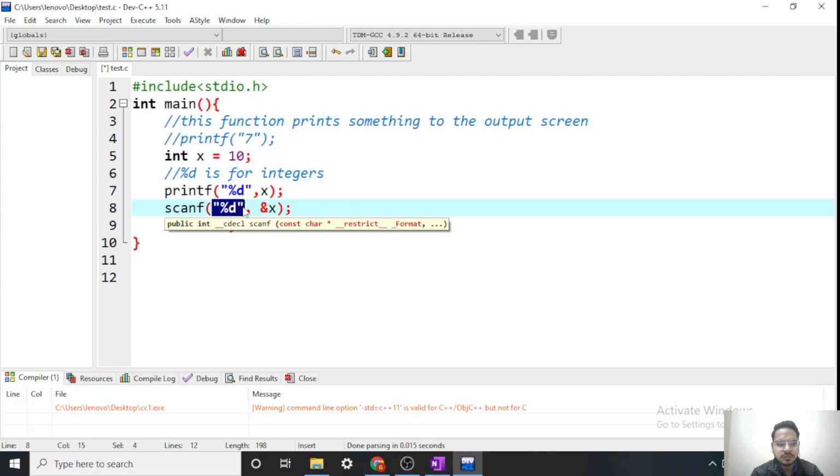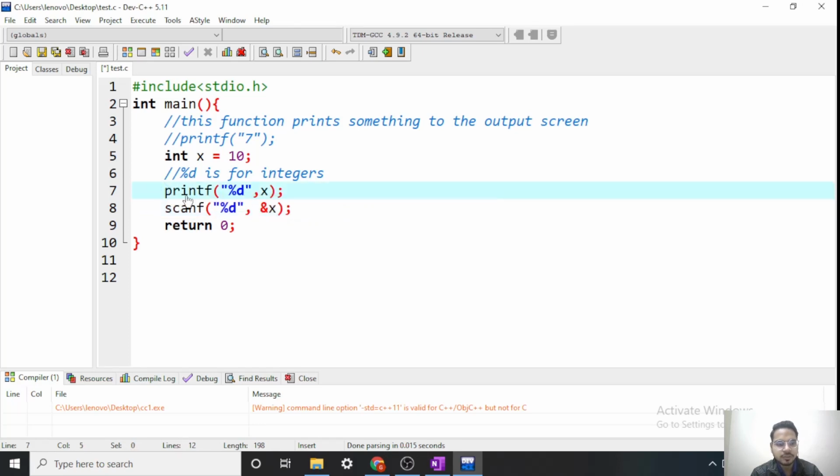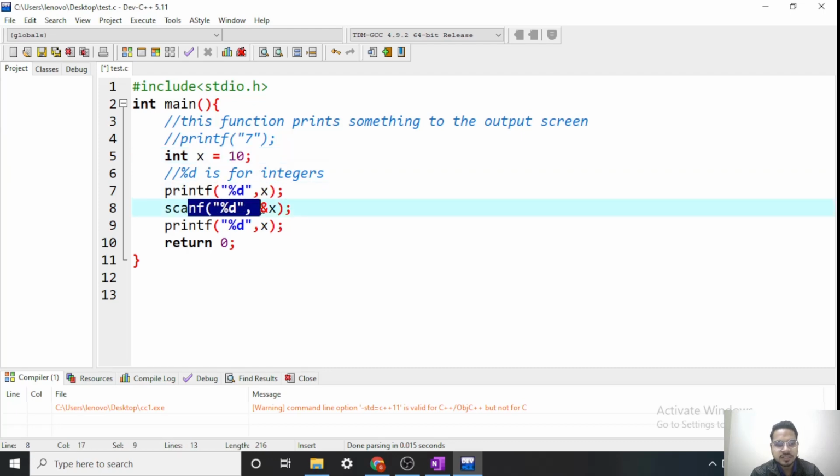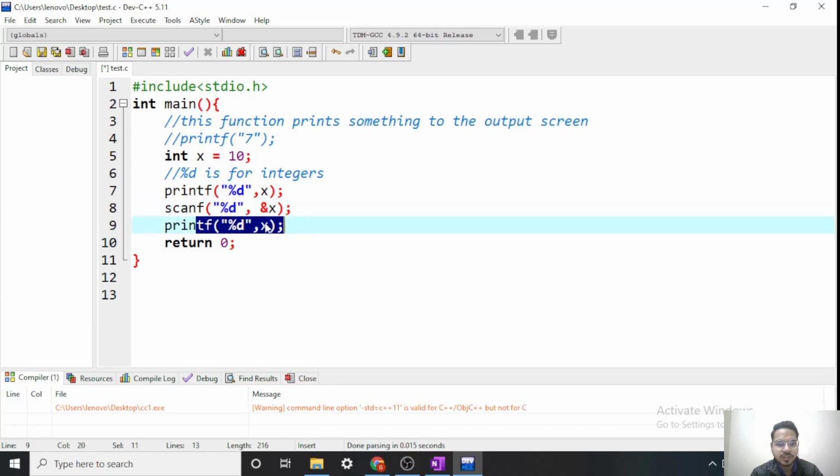And what is this %d? We already know that x is an integer type variable. That's why we are using %d. So now it will take an input from the user into this x, and then we can print whatever the user passes. Let's verify this also. Let's copy paste it here. First the value of x will be 10. It will be printed. Now we are asking the user to input something into x, so the x value should change. Then we are again printing the new value of x. Now let's run this program and verify whether it is working or not.